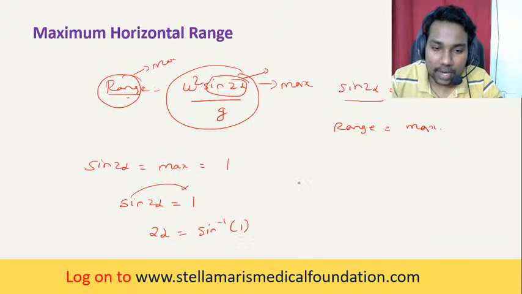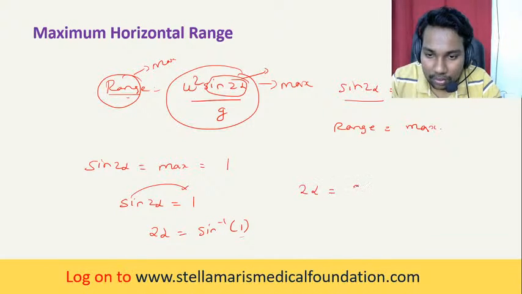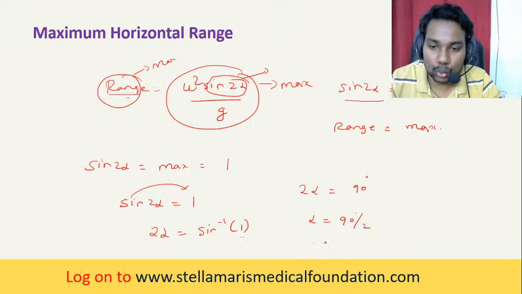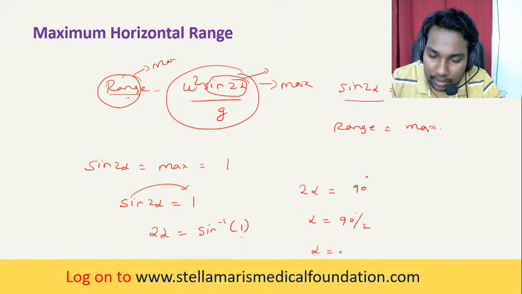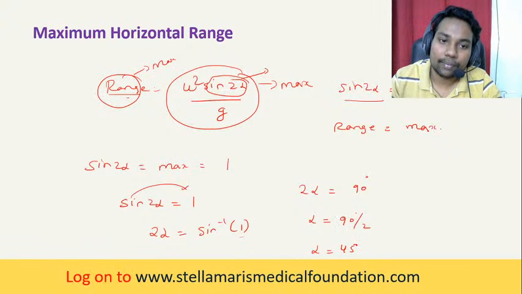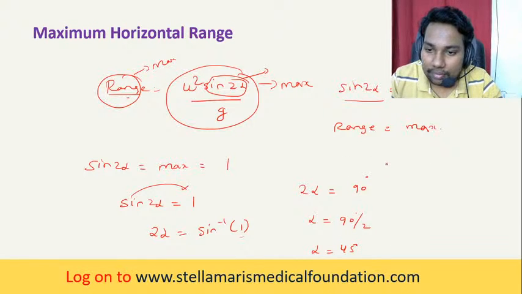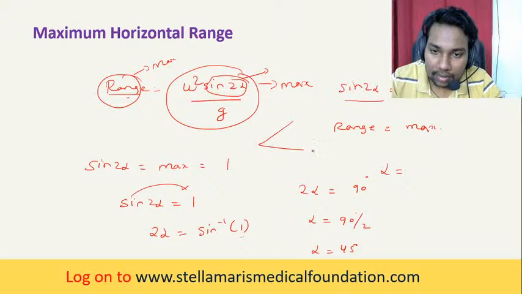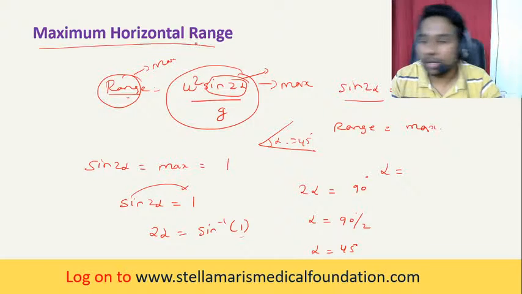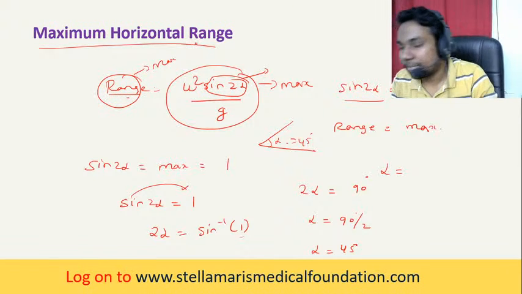Sine inverse of 1 is 90 degrees, so 2 alpha is equal to 90 degrees, and alpha is equal to 90 degrees by 2, that is 45 degrees. So when the angle is 45 degrees, we have maximum horizontal range. Clear?